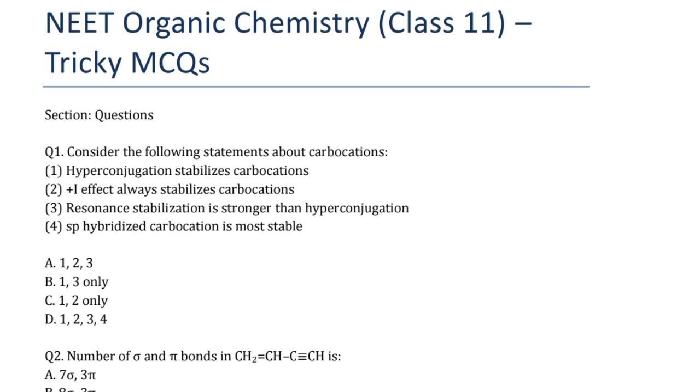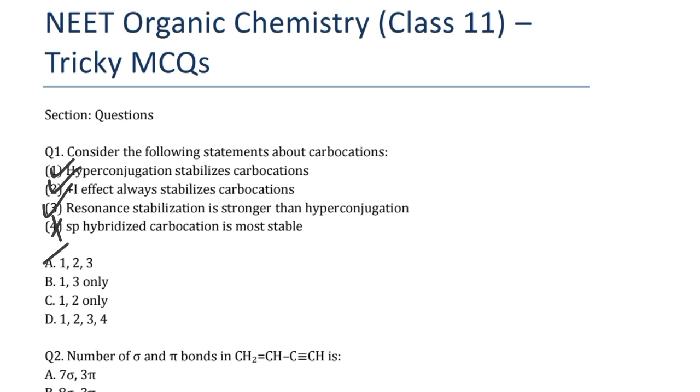About the carbocation: hyperconjugation stabilizes carbocation, and the plus I effect always stabilizes the carbocation. These two effects and hyperconjugation always stabilize the carbocation. Resonance stabilization is stronger than hyperconjugation, and this is also correct. But sp hybridized carbocation is most stable, this is wrong, because sp carbons are highly electronegative and make a very unstable carbocation. So our choice is 1, 2, 3, option A.